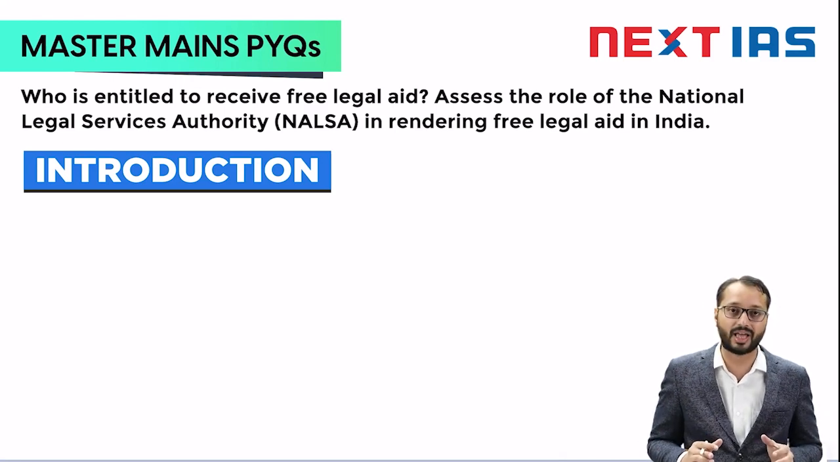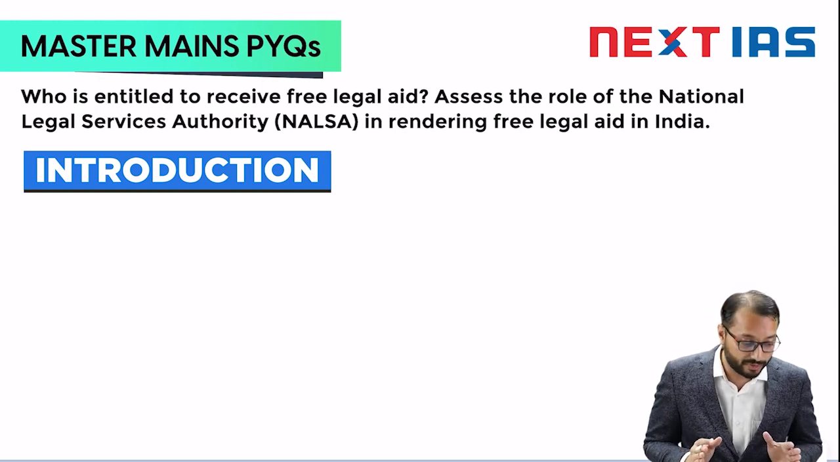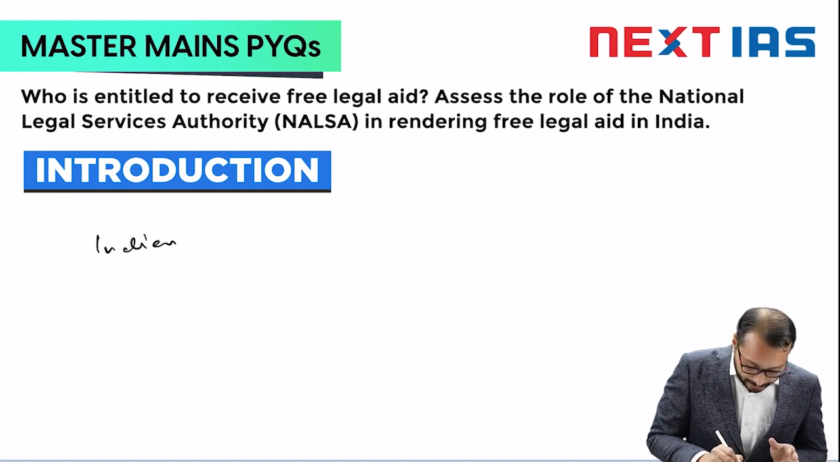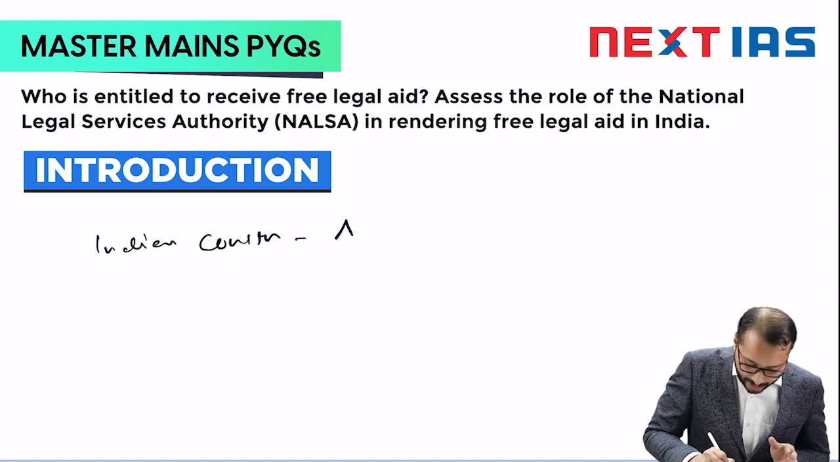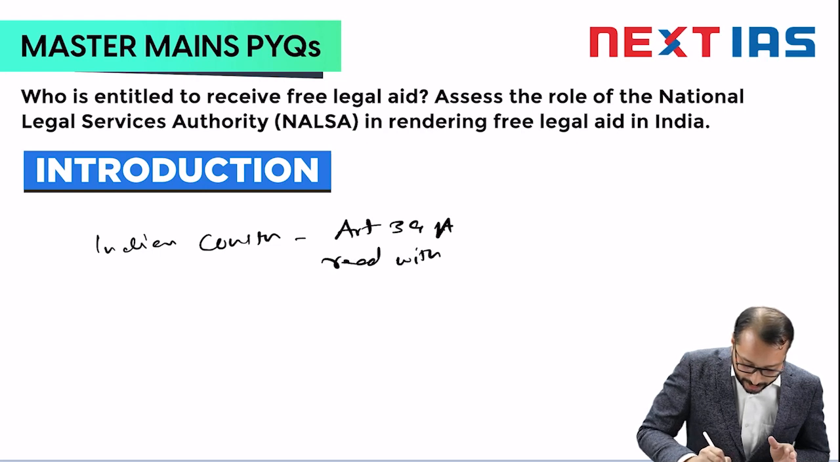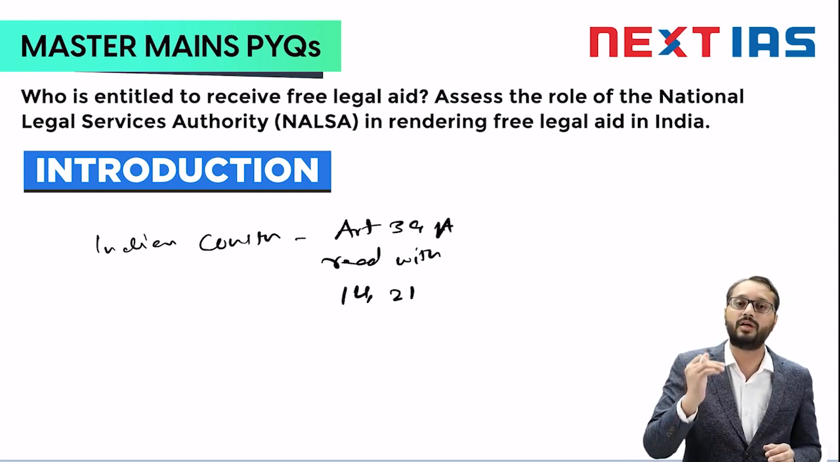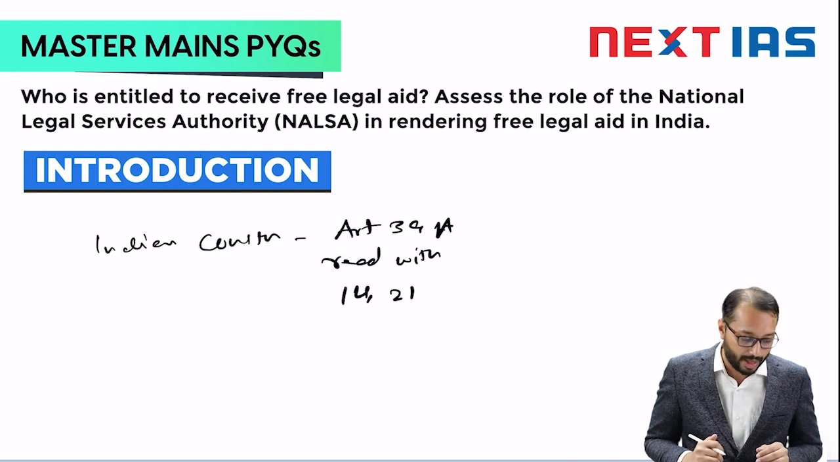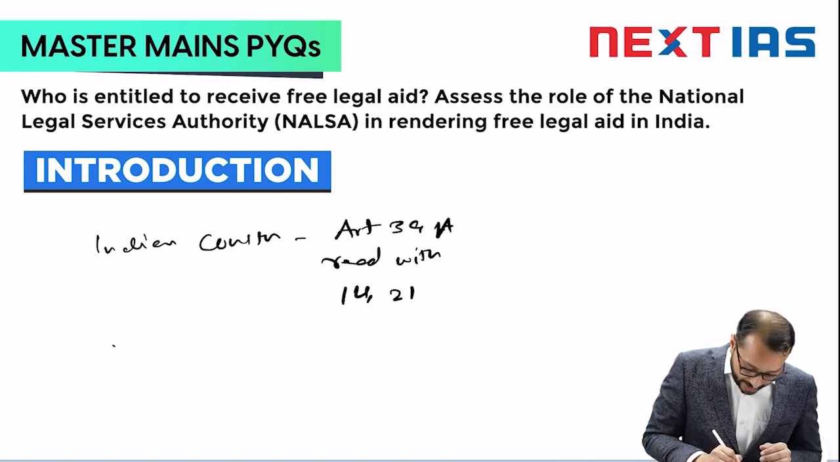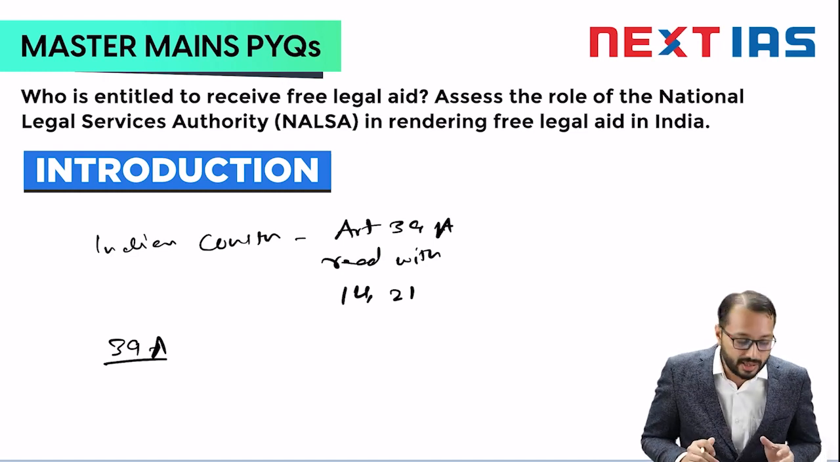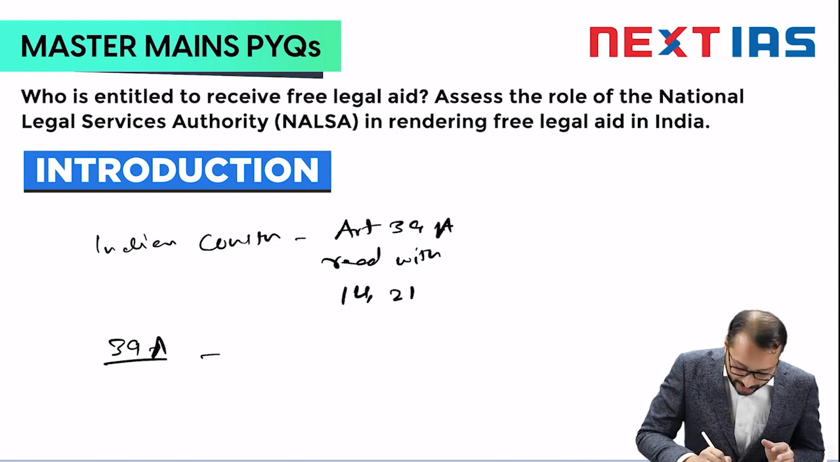So access to justice is recognized by the International Covenant on Civil and Political Rights as one of the most basic rights of human beings. And if you read the Indian Constitution, we have Article 39A read with Articles 14 and 21, which basically provide for free legal aid for the poor and vulnerable sections of the society, right? So in pursuance of Article 39A of the Constitution, the Parliament passed the Legal Services Authorities Act of 1987.